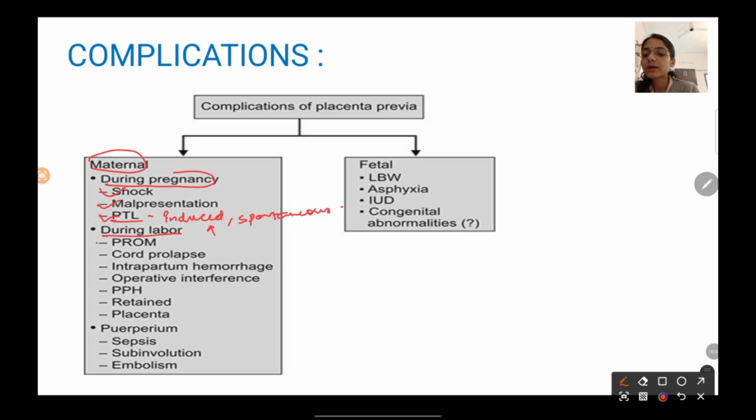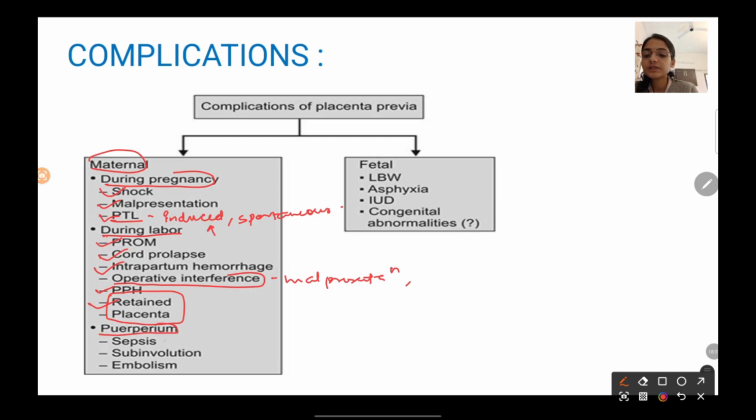During labor, there might be premature rupture of membranes, cord prolapse can occur, intrapartum hemorrhage, and operative interference will be increased due to malpresentations and due to grade 3 and grade 4 placenta previa. Postpartum hemorrhage can be present. Retained bits of placenta is also a complication of placenta previa.